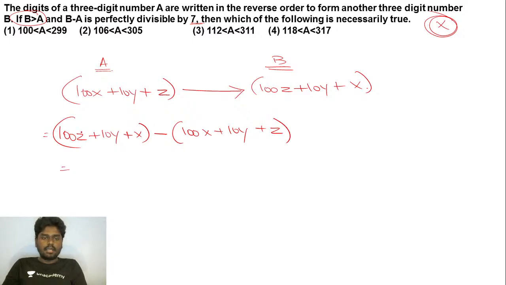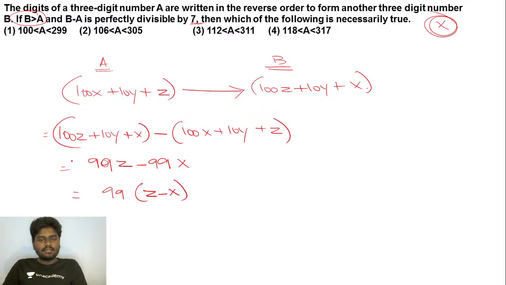If you try to do that, you're getting here 99z minus 99x. Fine. So we'll be getting 99 into (z minus x). This is what you'll be getting if you subtract the original number A from the reverse number B. Now they've clearly said B minus A is perfectly divisible by 7.